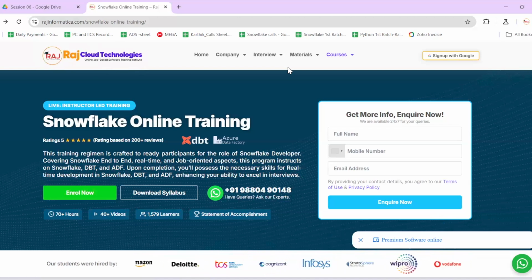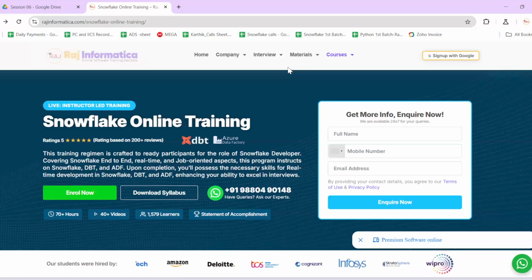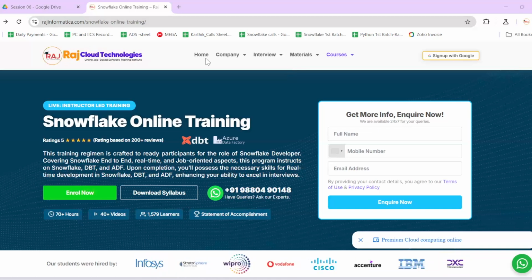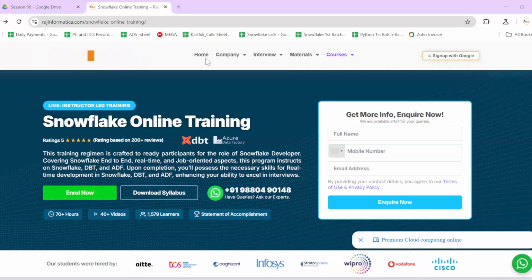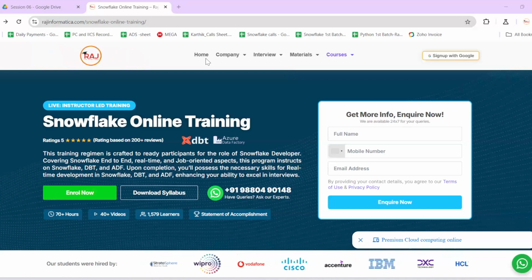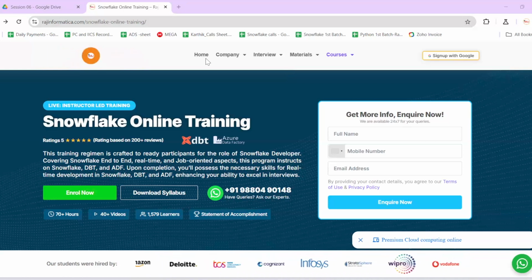What about Azure Data Factory? How much of the content will you cover, only some part of Azure Data Factory or full? My agenda is DBT and Snowflake, which have a lot of project openings right now. Azure is not used by all companies, only a few companies, and AWS is picked by a few companies. The combinations are going on. I will cover how to pull the data and how to make the pipelines, everything. But I suggest first priority to Snowflake and DBT, then priority to this area.